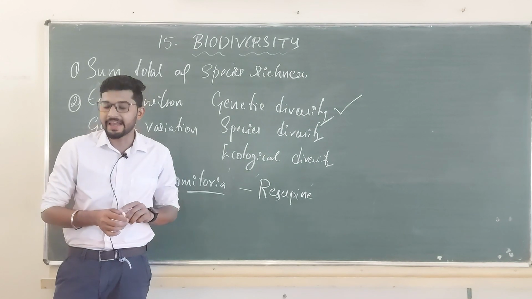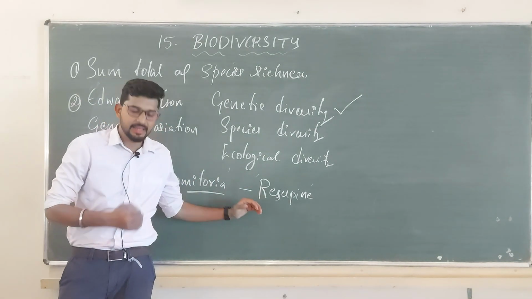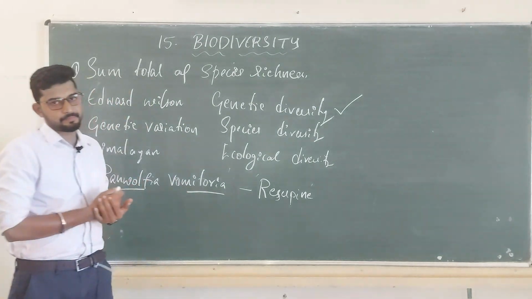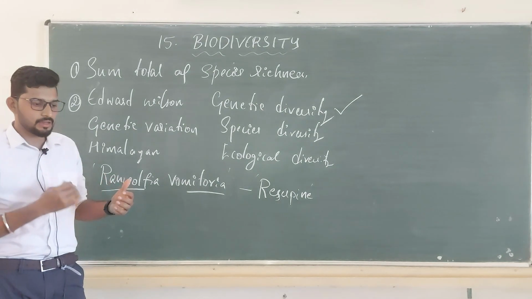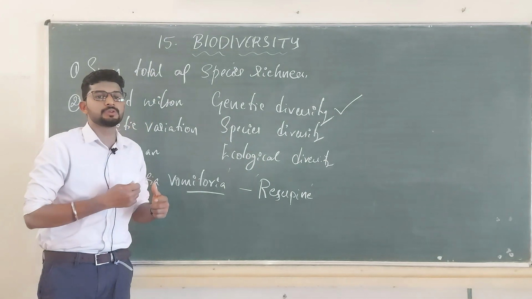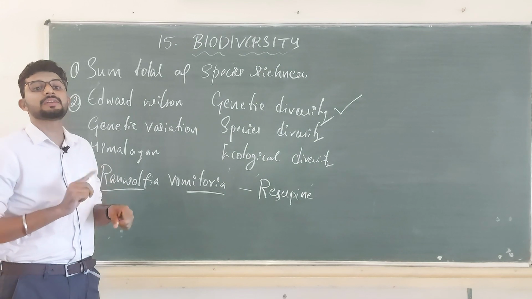For a plant, it varies according to the habitat ground: the concentration and the distribution of this chemical varies. Why? Because of genetic variation.